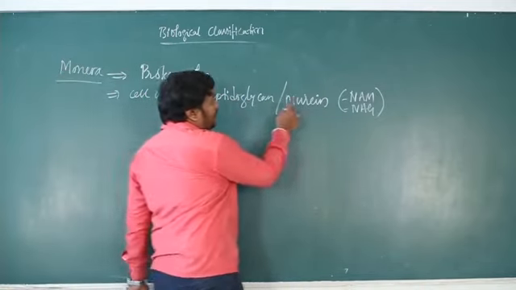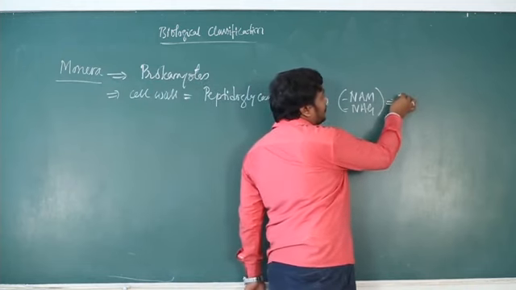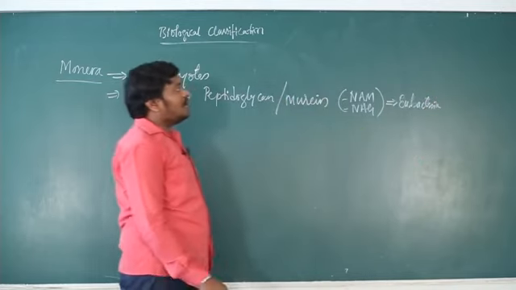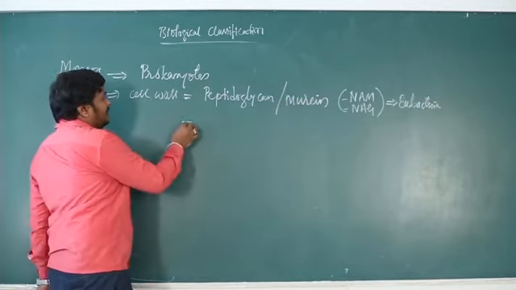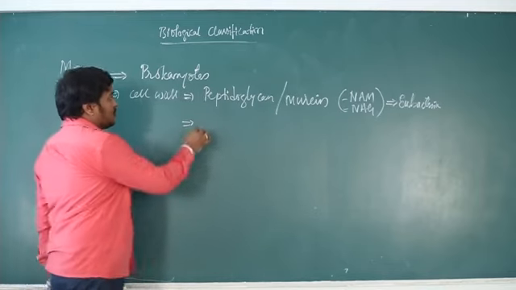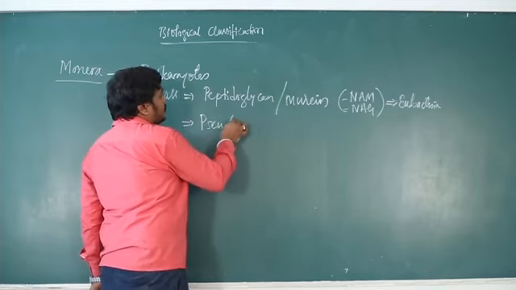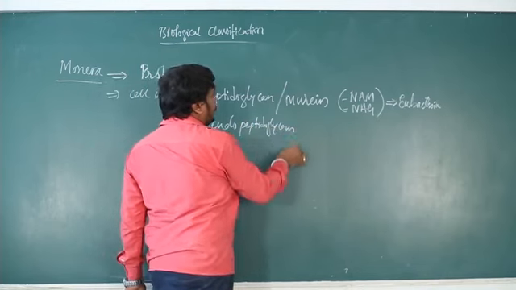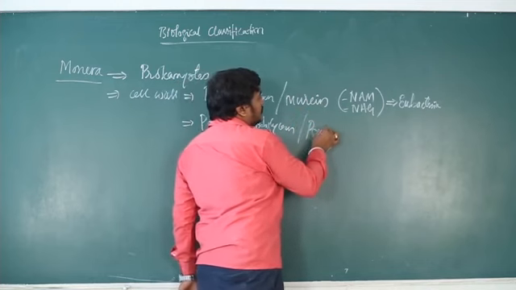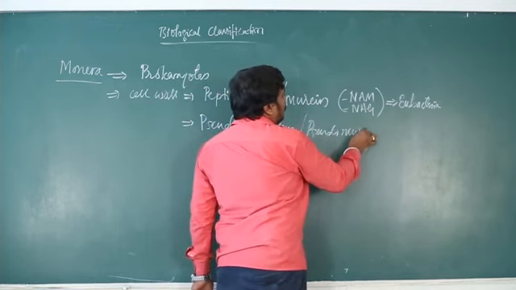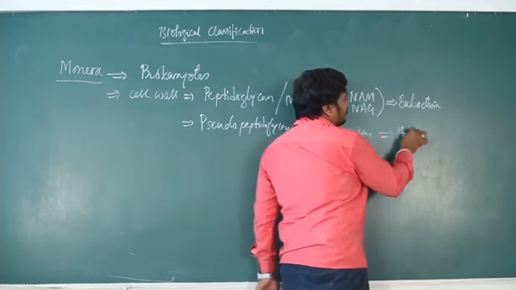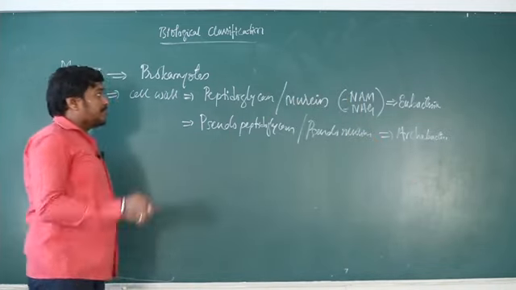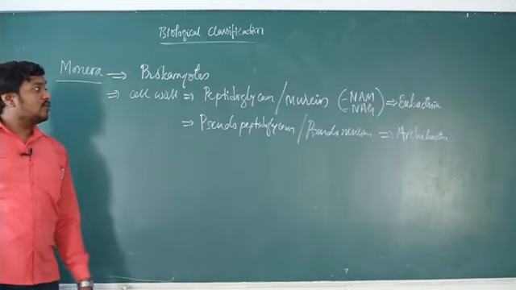Organisms with peptidoglycan are treated as eubacteria. A few organisms have a different type of cell wall called pseudopeptidoglycan or pseudomurein, present in archaebacteria. So based on the cell wall structure itself, we can classify them into archaebacteria and eubacteria.